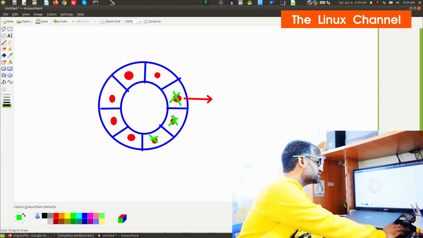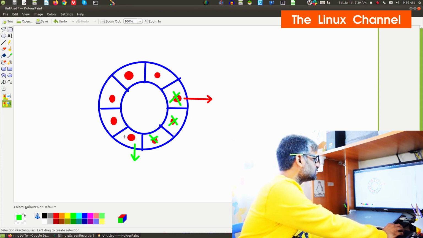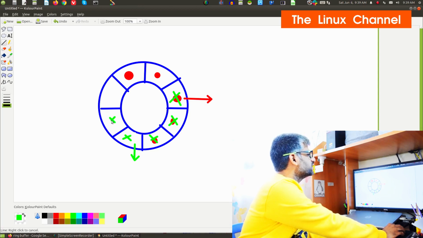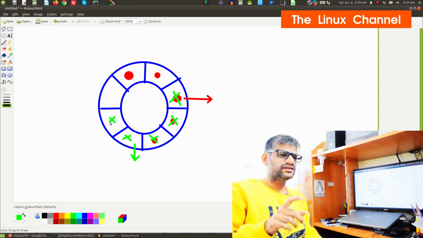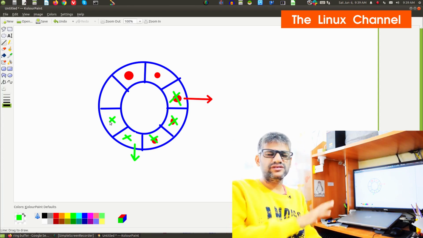And then you can keep adding like this. Meanwhile, in case you start consuming, you need to see that it starts from here, and you consume this item. The moment you consume, let's denote that it gets empty, then you consume the next one, it gets empty, and again. Meanwhile, new items to be added will be added somewhere here, right? I'm sorry, not here, it should start from here. So this way it's a perfect circular ring buffer.